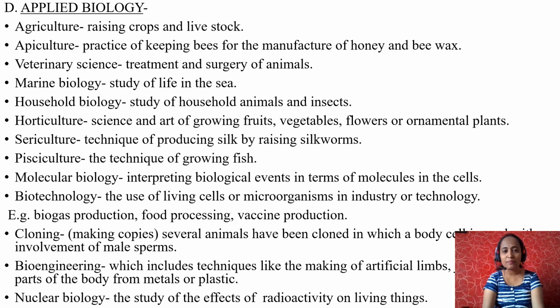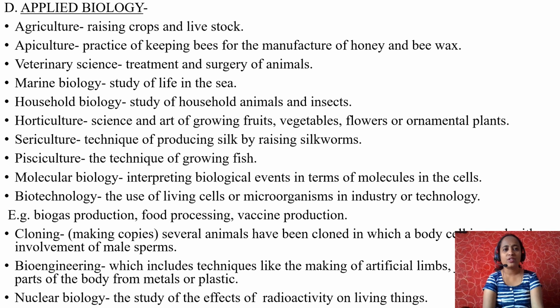I will give you one example. If you have more mosquitoes in your home, what do you do? Either you kill them by using liquidators or mosquito coils or bats, or current bats. So you know how to deal with it. So the study of this type of household animals as well as insects is nothing but household biology.